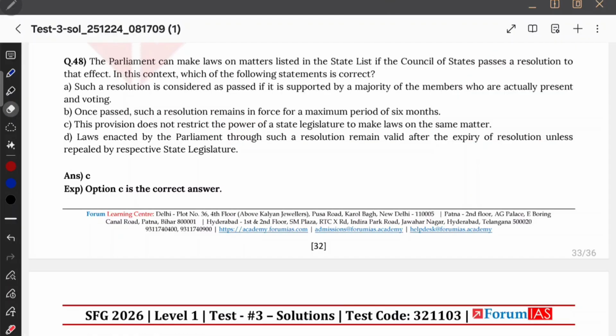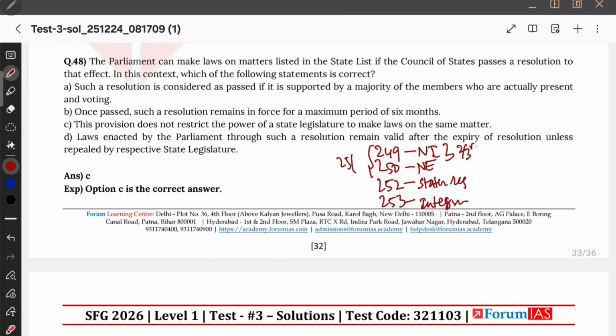Parliament can make law on matters listed in list 2. So parliament legislation in state list. Okay, that is possible in certain scenarios. That one I discussed. From where are you going to start it? I'll start it from Article 249, national interest, and 250, national emergency, and then 251 is inconsistency, and then 252 upon the state's request, and then 253 implementation of international agreements. And what did I say? For national interest, it is 2/3 of members present and voting, and for all these three, it is simple majority.